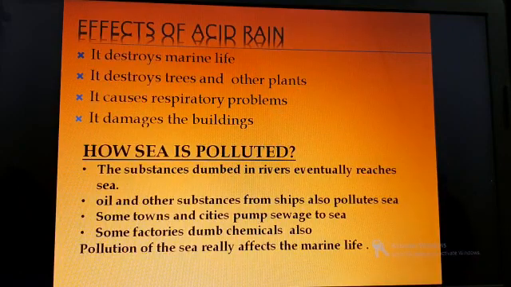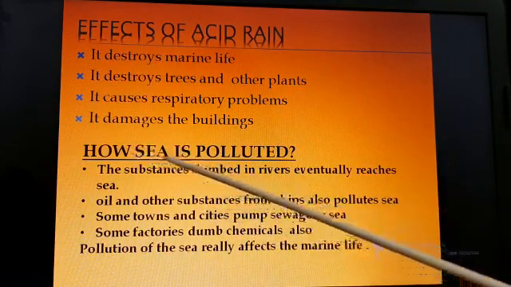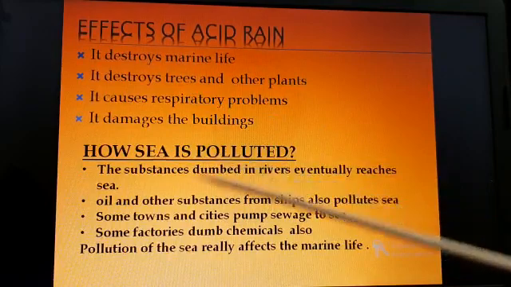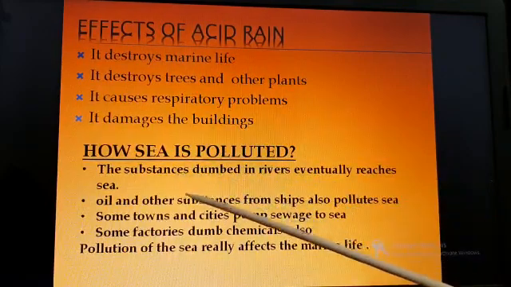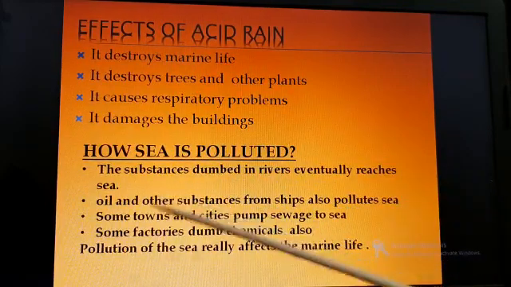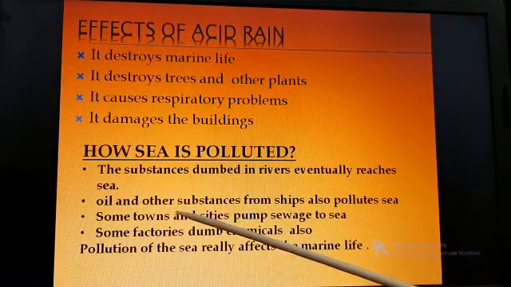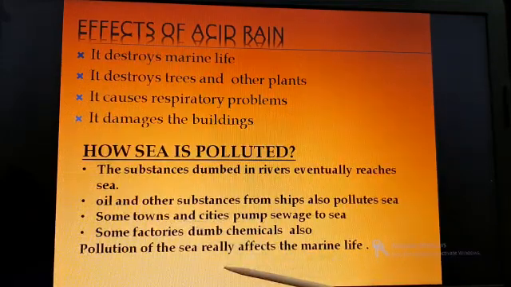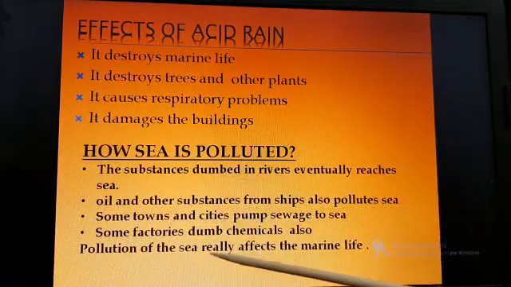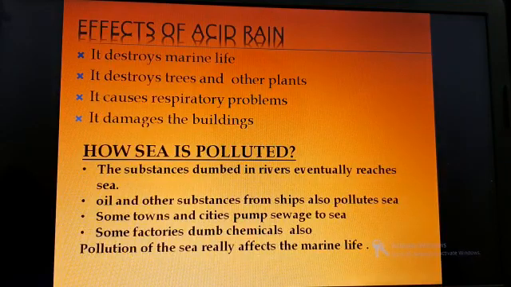Okay. Now we are going to learn how the sea is polluted. The substances dumped in rivers eventually reach the sea, because the rivers and lakes are all flowing to the ocean or sea. So if the rivers or lakes are polluted, the sea will eventually be polluted.